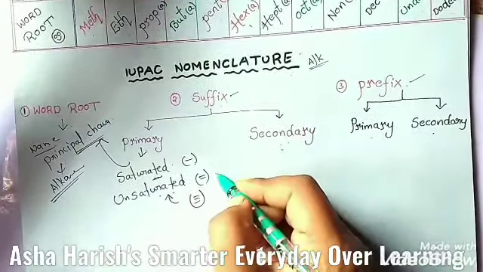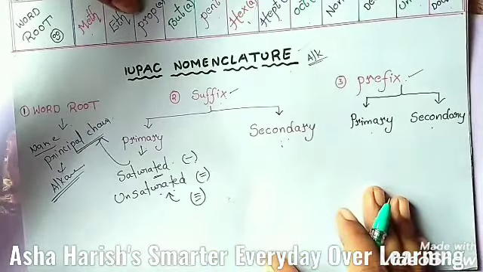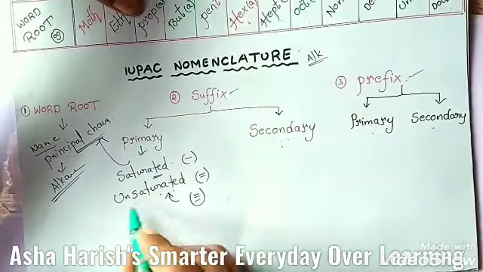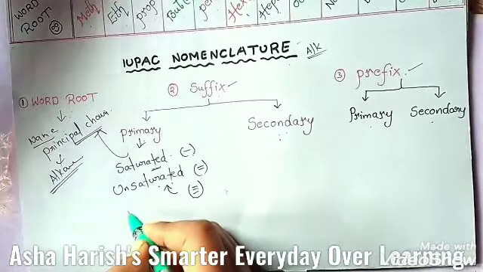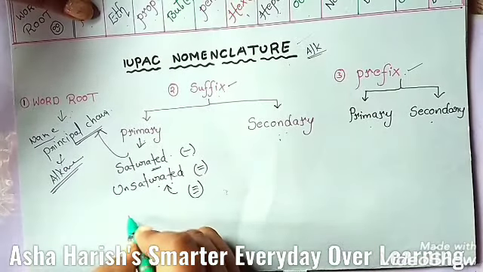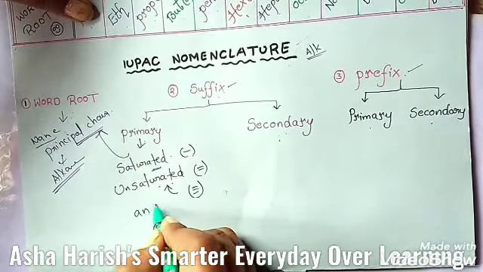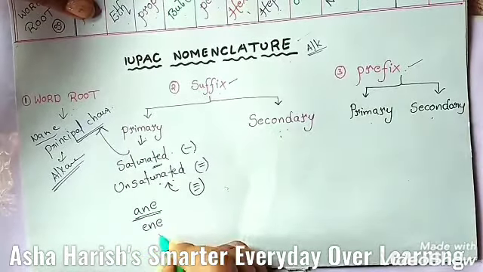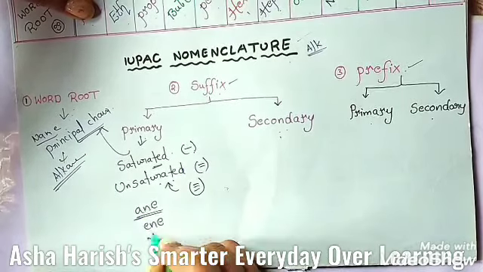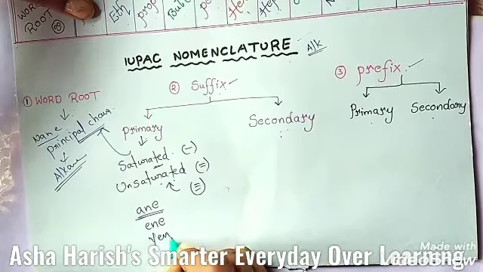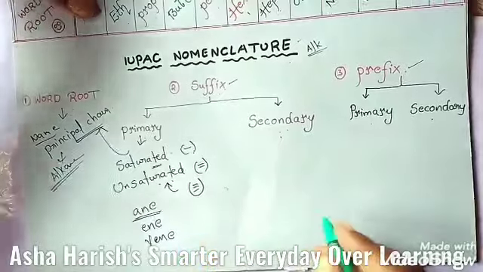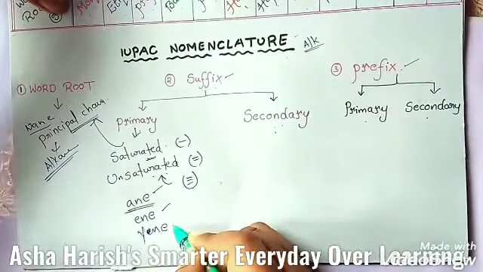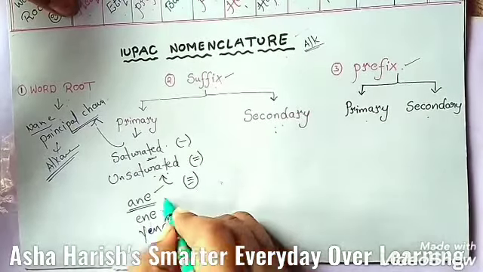Okay, and here for this saturation, basing upon the primary suffix, if there is only single bonds between atoms, the suffix will be ane. And double bond means ene, and triple bond means yne. Okay, the general names.